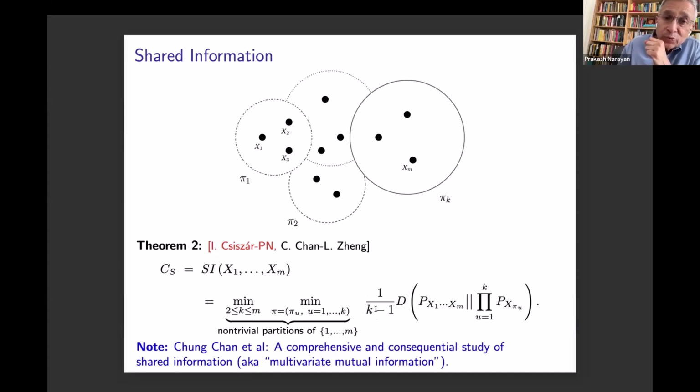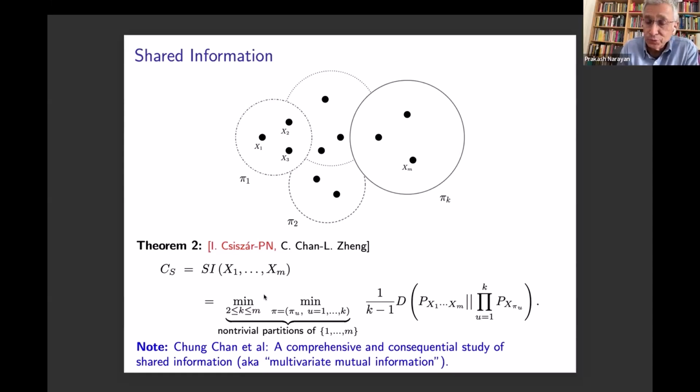Divide by the number of teams, which is k here, minus 1, and minimize over all non-trivial partitions of 1 through m. In other words, for a given k, look at all possible partitions with k atoms, and then minimize over all sizes of partitions ranging from 2 atoms to m atoms. And in fact, Chung Chan and his collaborators have done a very comprehensive and consequential study of shared information.